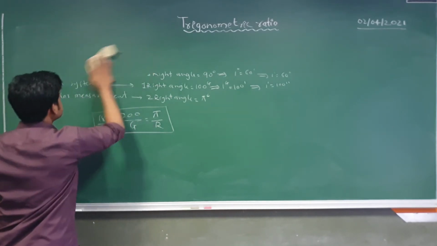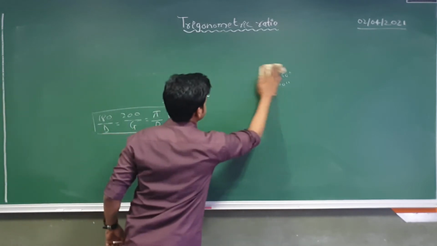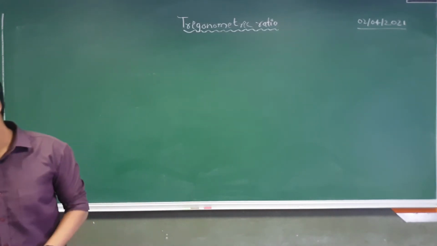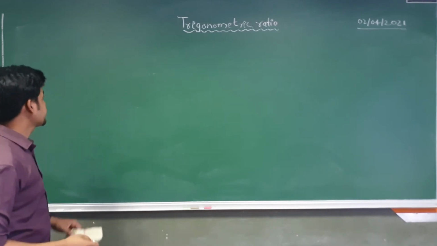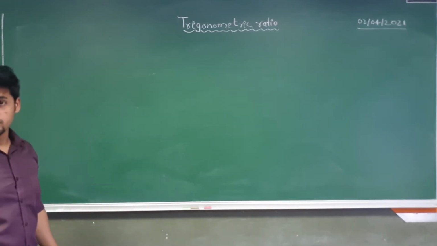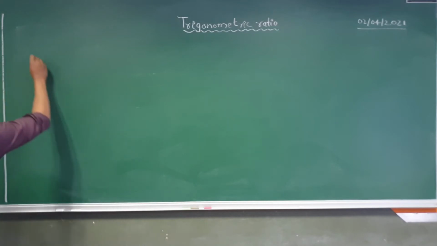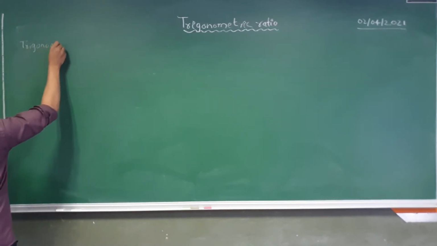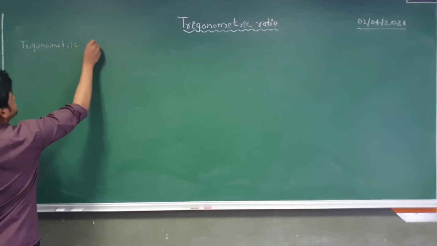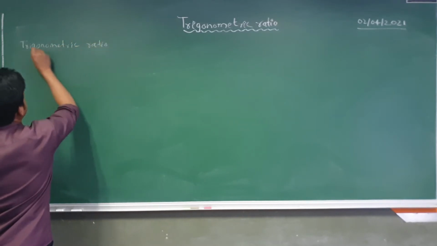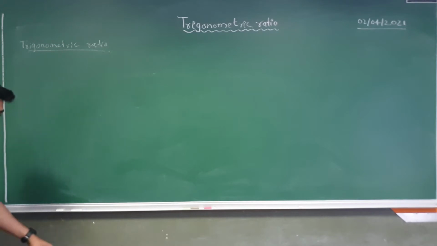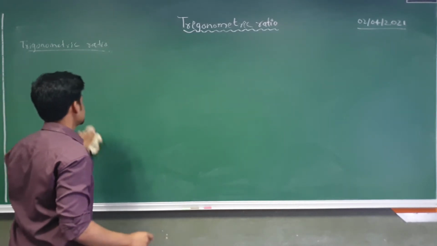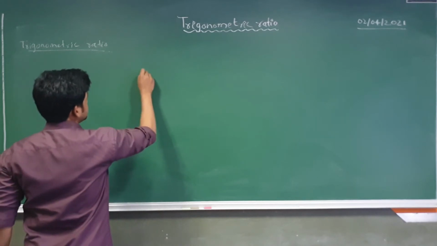Now let's see some other things. Okay, trigonometry ratio. Now we are going to discuss trigonometry ratio. For understanding trigonometry ratio, just consider we have one right angle triangle here.